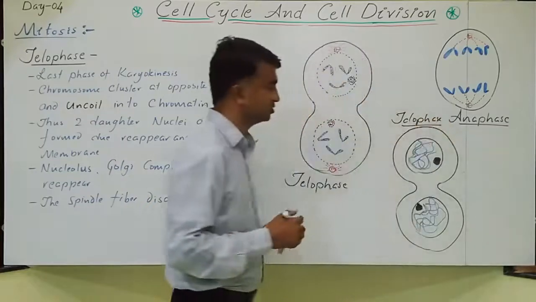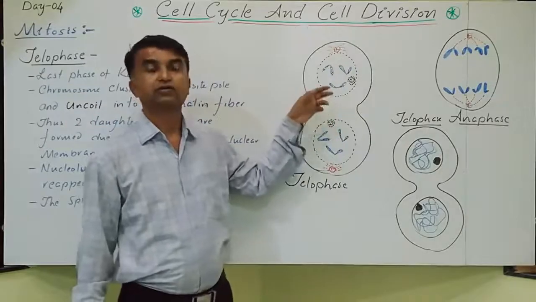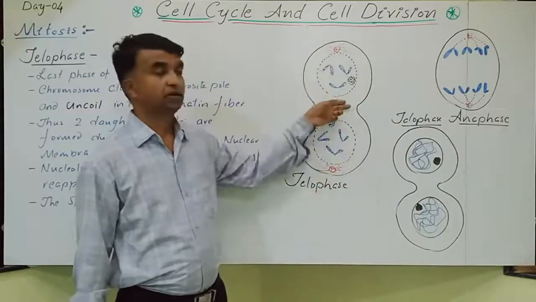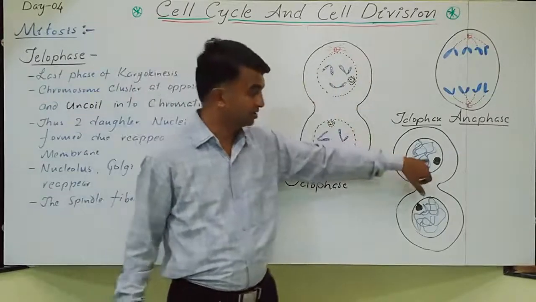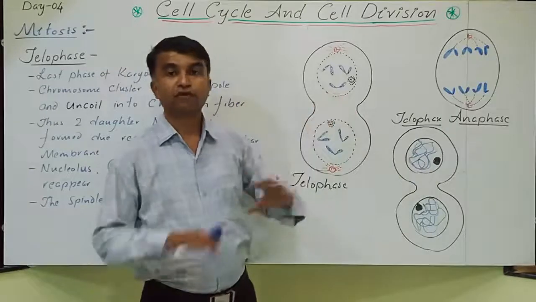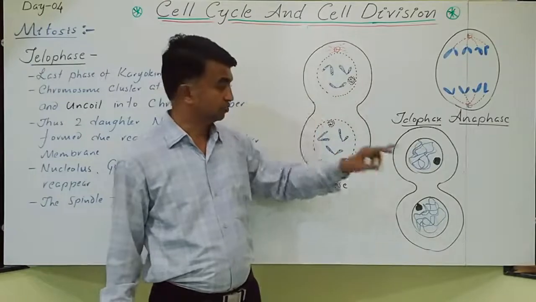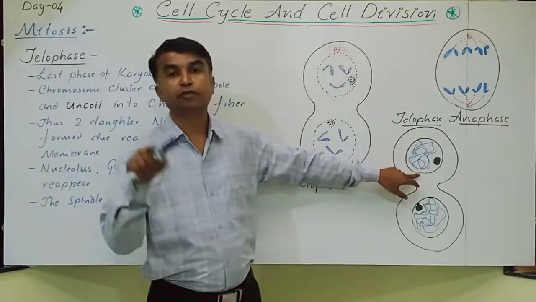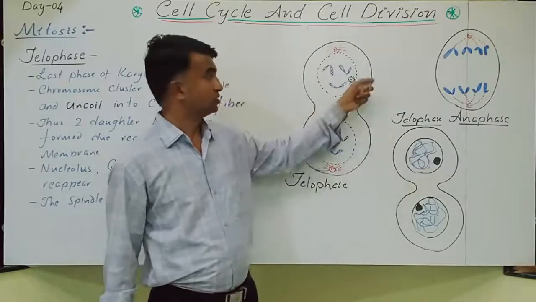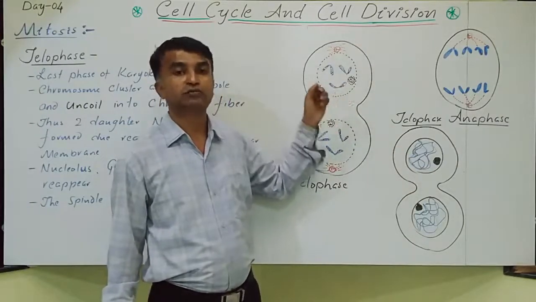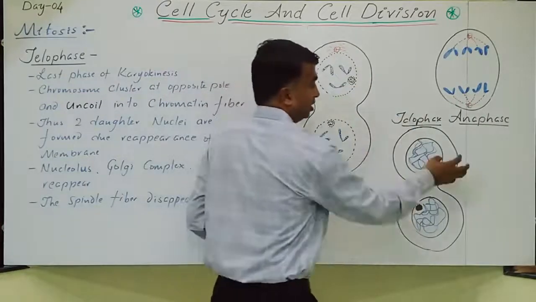Can you differentiate? Anaphase means separation of chromatids. In telophase, the genetic material goes to the opposite pole, the genetic material in the form of chromatids. The chromatids all uncoil and become chromatin fibers. These are the chromatin fibers. As soon as they become chromatin fibers, they are covered with the nuclear membrane. Here is the reappearance of the nuclear membrane. The nuclear membrane is completely formed. The nucleolus also reappears. This is a fully formed nucleolus. Outside the nucleus, the Golgi body, endoplasmic reticulum and all the organelles reappear.